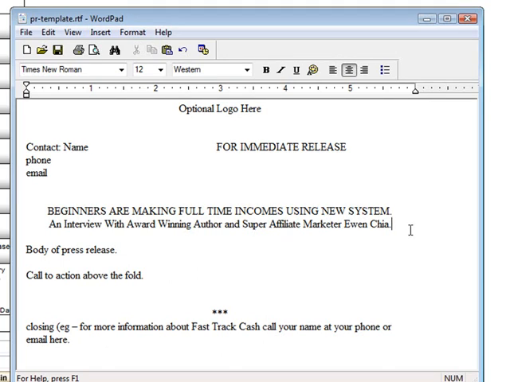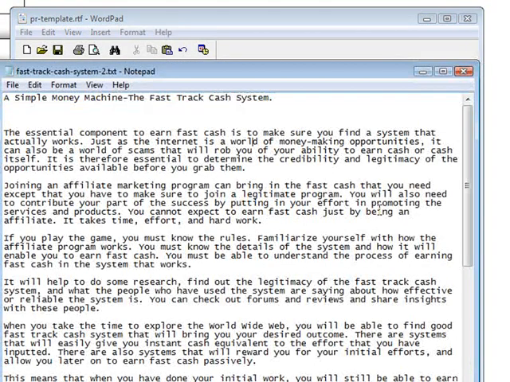Now, a good way to structure a press release is to do it in the form of an interview. Now, of course, you don't have to do it that way, but it is a good way to do it. To do an interview, what you have to do is just take excerpts from the system that the author has written and then put it in interview style throughout your press release. So let's look at our article. And then we can take specific things out of here and make statements out of them in the form of questions and answers.